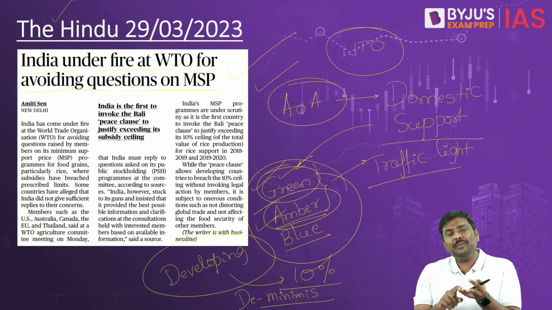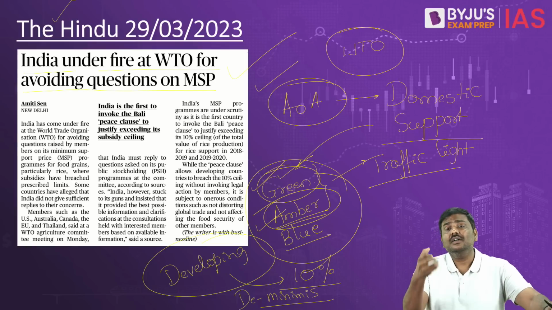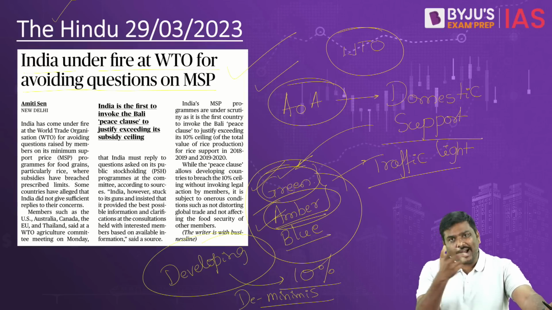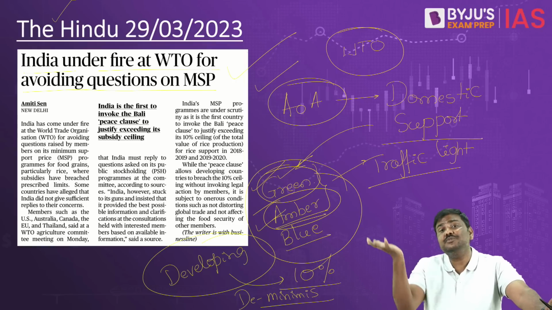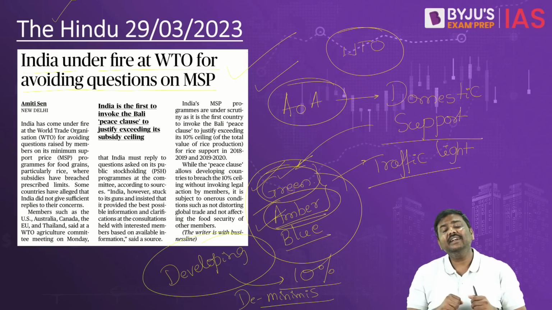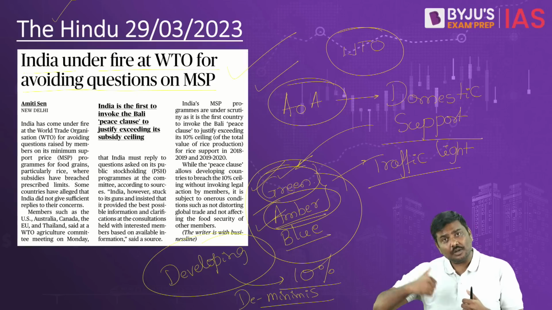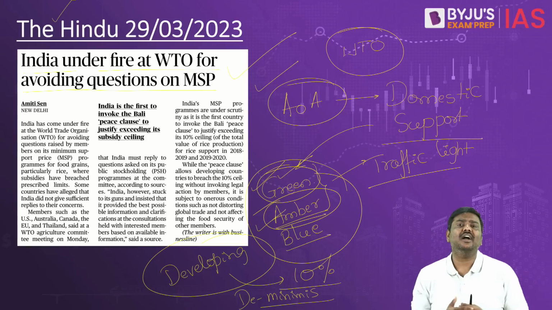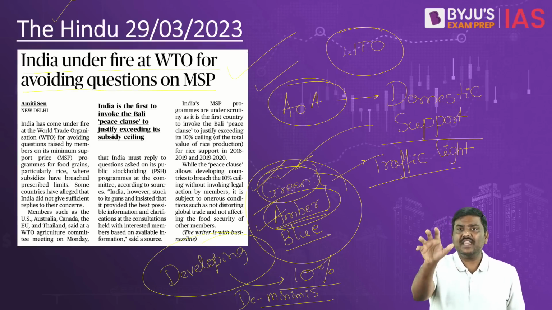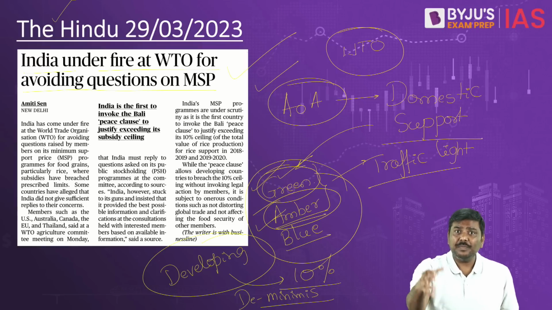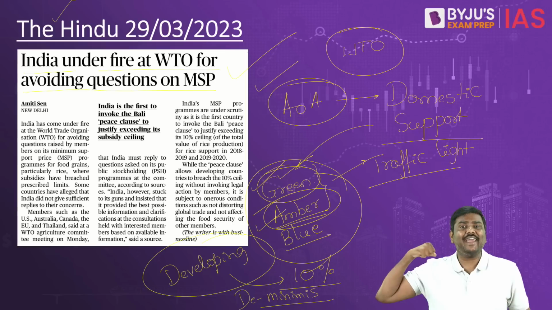And remember this, the Government of India runs various food distribution programs. We have the National Food Security Act. Until now we had Pradhan Mantri Garib Kalyan Anna Yojana, which has been subsumed under NFSA for the current year. So the argument of the Government of India is that the poor population is very high in India. So I will announce MSP and purchase a lot of the crops in order to provide welfare.